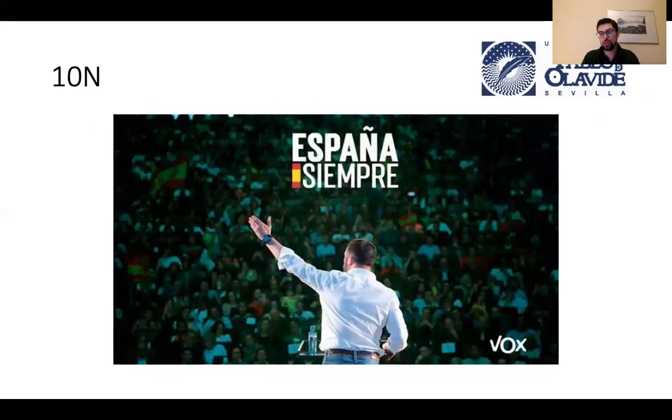And last but not least, we have Vox, whose slogan was "España siempre", always Spain. That worked perfectly well, targeting traditional voters that put Spain as the main priority. Spain as the concept of territorial integrity, and obviously the cleavage of Catalonia played a very big role in these elections, and clearly benefited Vox and their extreme position there.